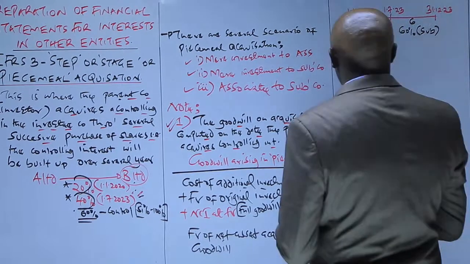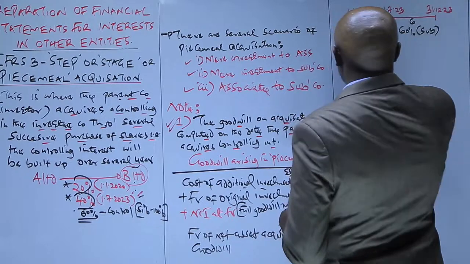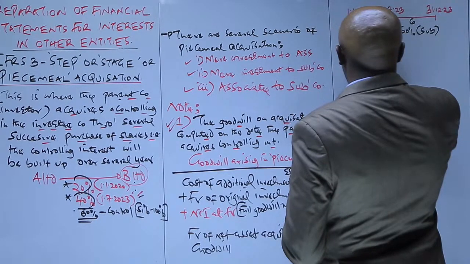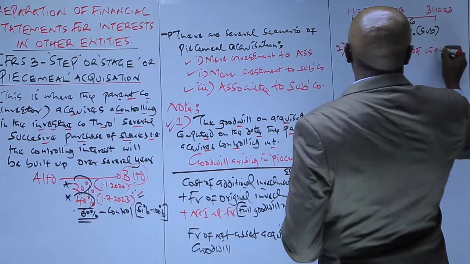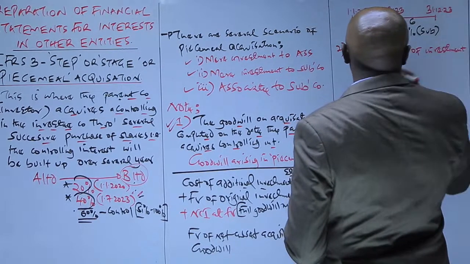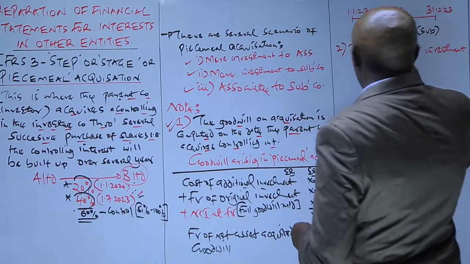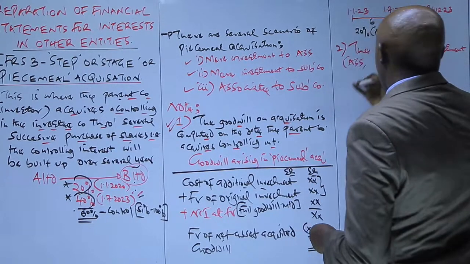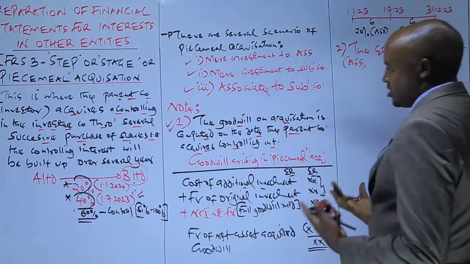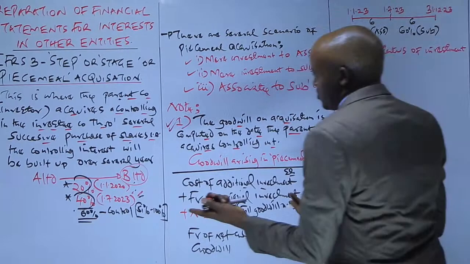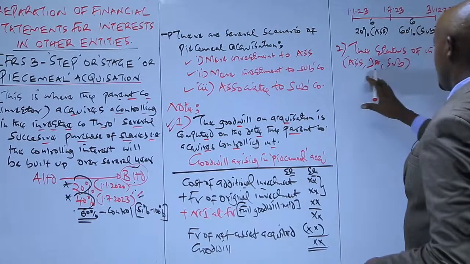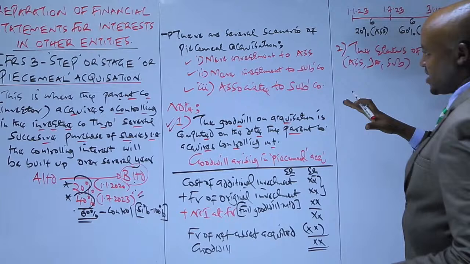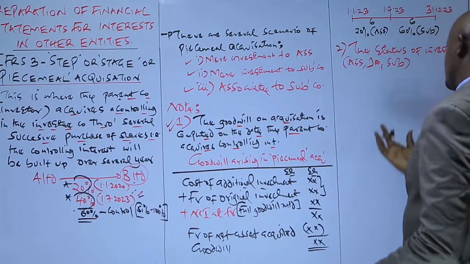That's why we have said here, number 2, that the status of investment. When we talk about the status of investment, we are basically referring to whether this company was an associate, a joint arrangement, or a subsidiary. This is basically what you check, whether that company was an associate, a joint arrangement, or a subsidiary.